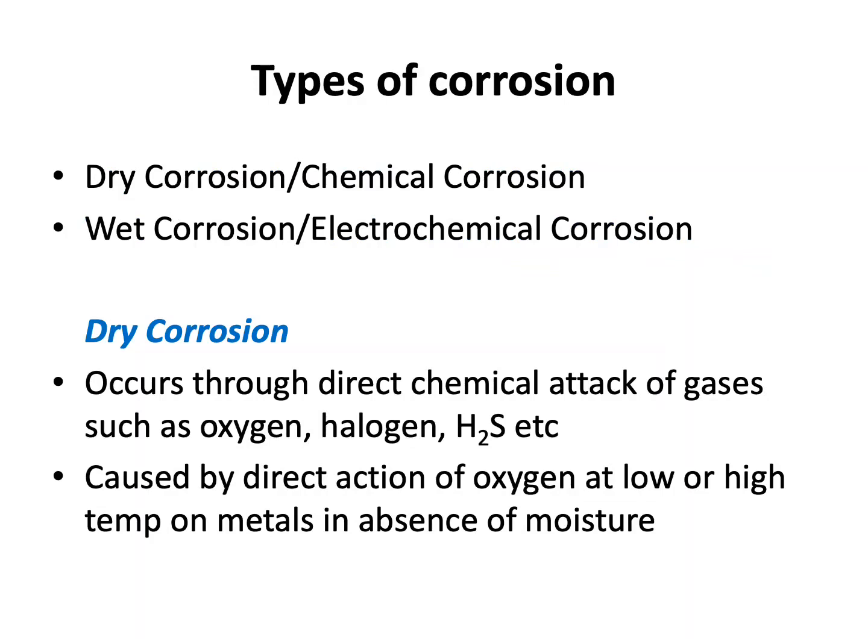Corrosion is broadly divided into two categories: dry corrosion or chemical corrosion, and on the other hand, wet corrosion or electrochemical corrosion. Dry corrosion occurs by direct chemical attack of gases like oxygen, halogen, sulfur dioxide, hydrogen sulfide, etc. It may occur either at low temperature or at high temperature in the absence of moisture. And since no moisture is there, it is known as dry corrosion.